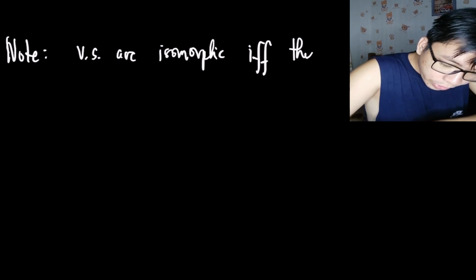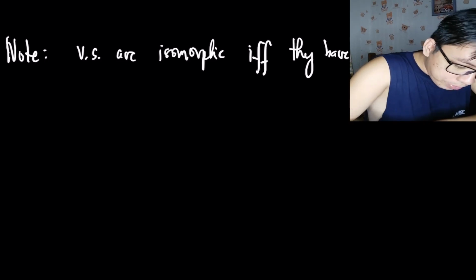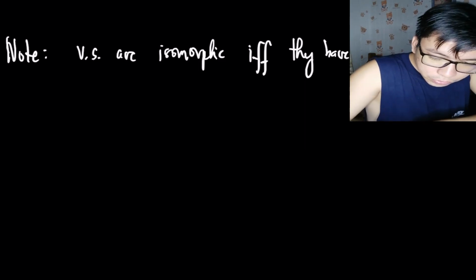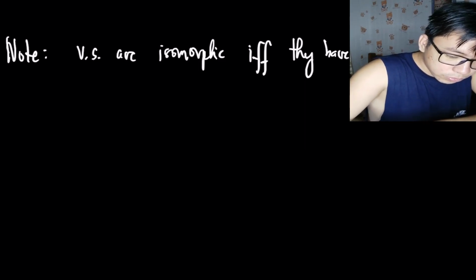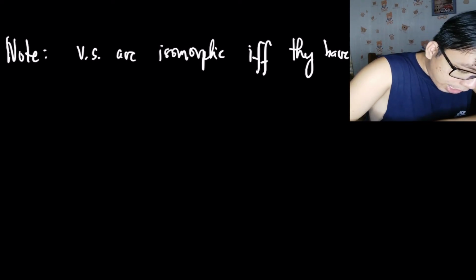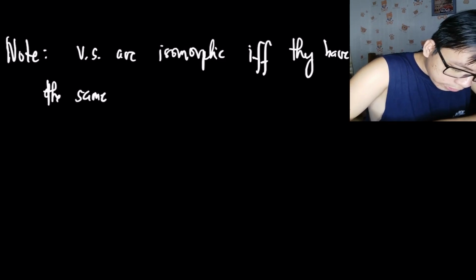We have shown this already in the lemma. They have the same dimension.